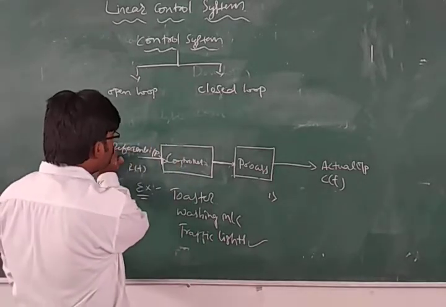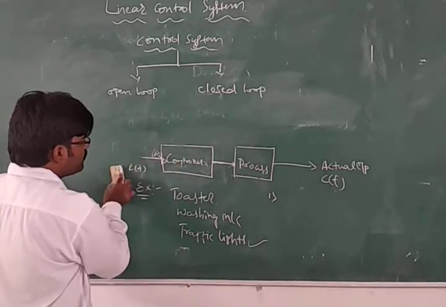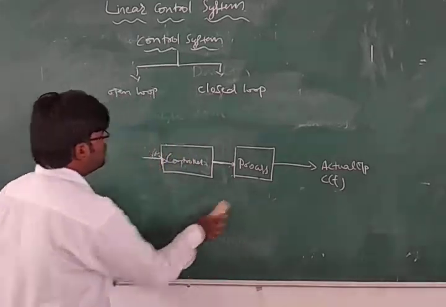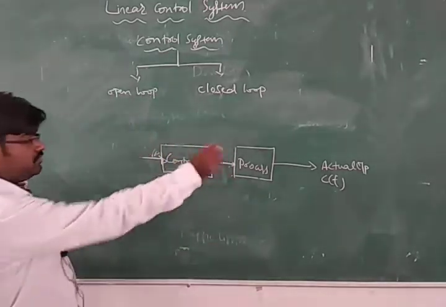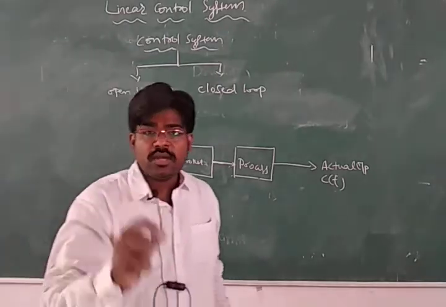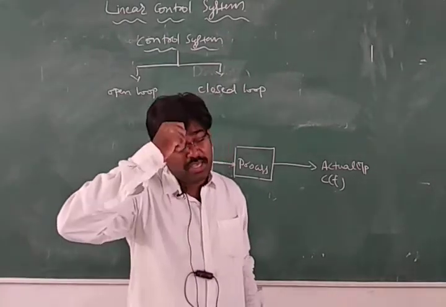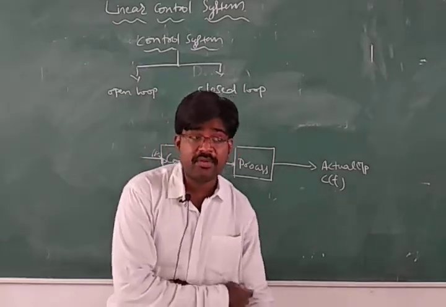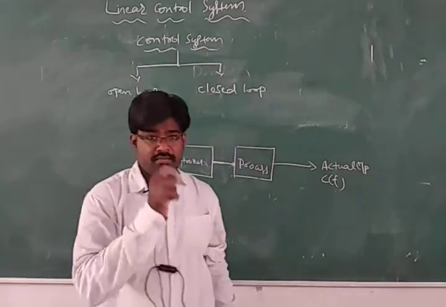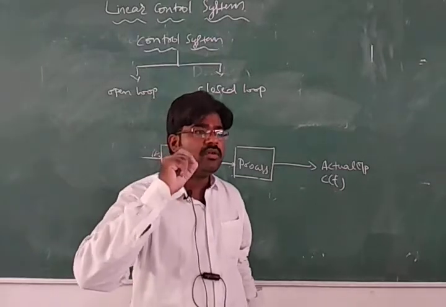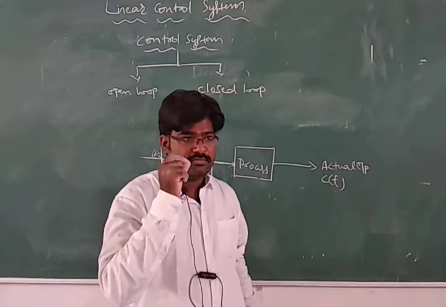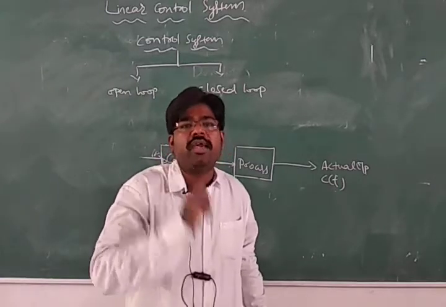So what is a closed loop control system? You can see here, to overcome the open loop control system, we introduce the closed loop control system. A closed loop control system is a system where the input is dependent on the output, and the output is dependent on the controlling action.